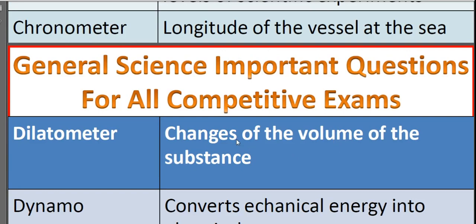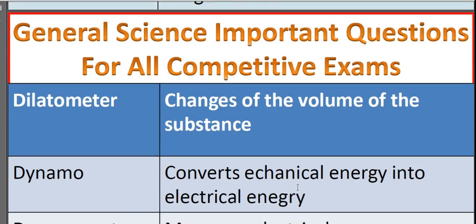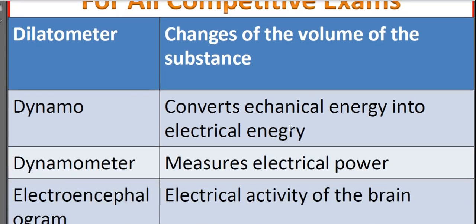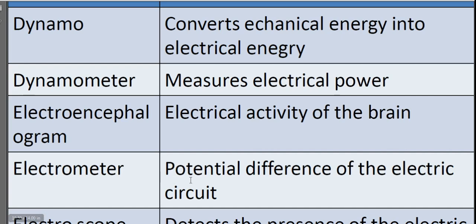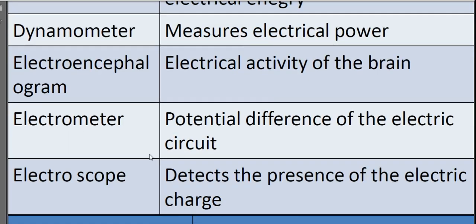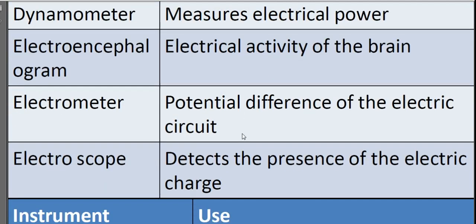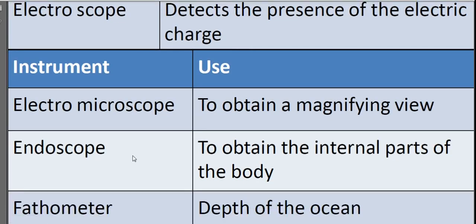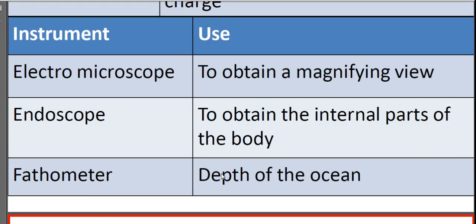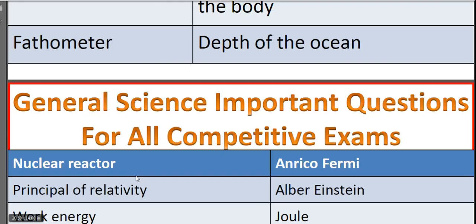Dilatometer measures changes in the volume of a substance. Dynamo converts mechanical energy into electrical energy. Dynamometer measures electrical power. Electroencephalograph records the electrical activity of the brain. Electrometer measures potential difference of electric current. Electroscope detects the presence of electric charge. Electron microscope obtains a magnified view. Endoscope is used to view the internal parts of the body. Bathymeter measures the depth of the ocean.